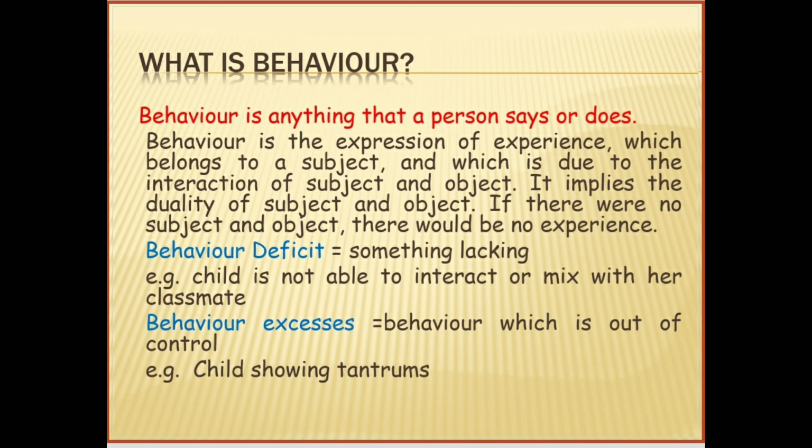One is behavior deficit, meaning something lacking in your behavior. For example, a child is not able to interact or mix with her classmates. That means this is the negative behavior. You are lacking something. And second is behavior excesses, behavior which is out of control. Example, a child showing tantrums, when you are over excessively doing anything which is not acceptable. That is behavior excesses. So behavior is divided into two parts: behavior deficit and behavior excess.